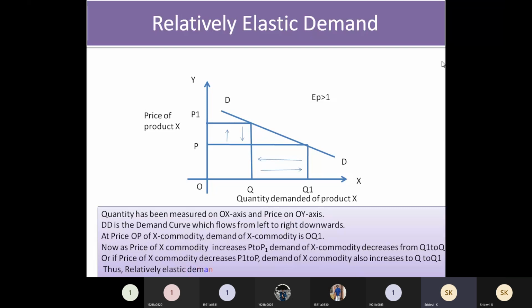And coming to the next type, that is perfectly relatively inelastic demand.